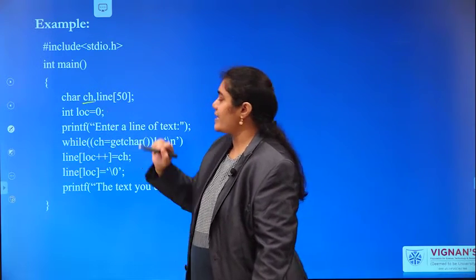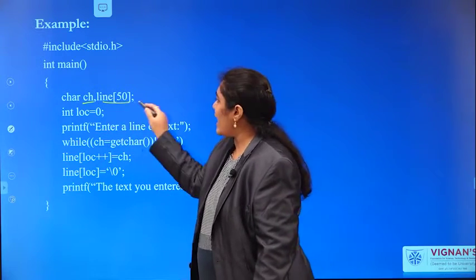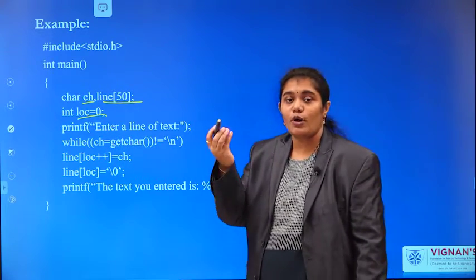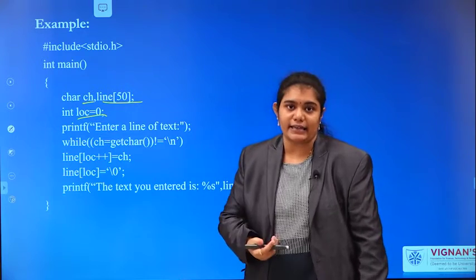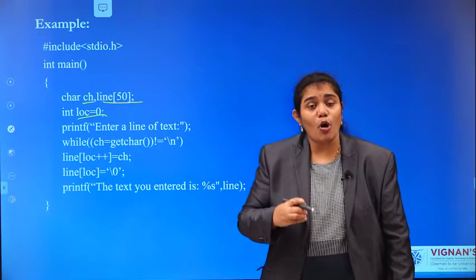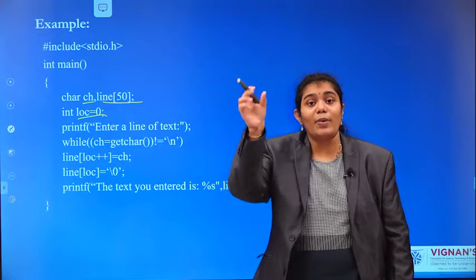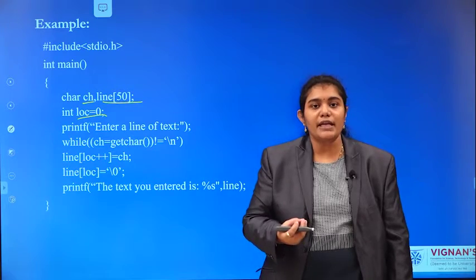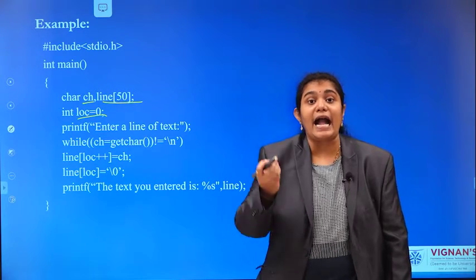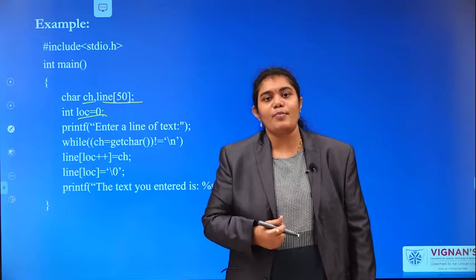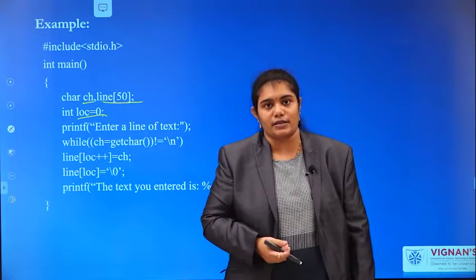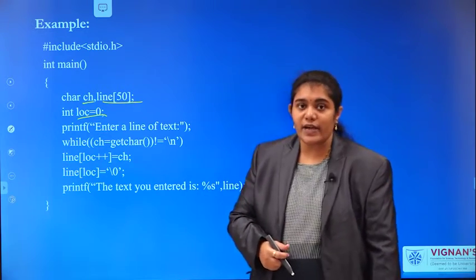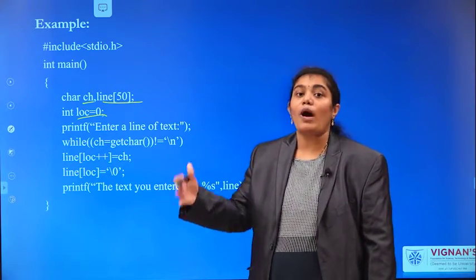I am declaring a character variable and one more character array, and loc. That means loc is used to identify the index of your character array. Because here I am not reading my string as a double quote string. Here I am reading my string as individual characters. That's why I need to read my values one by one.